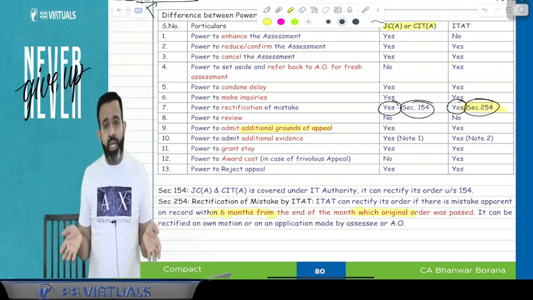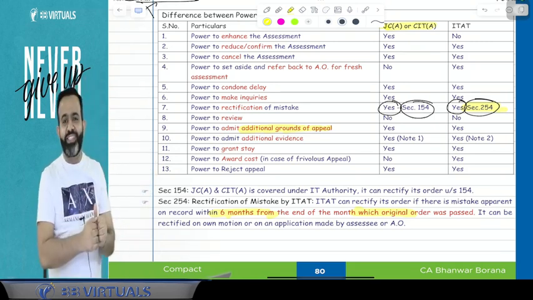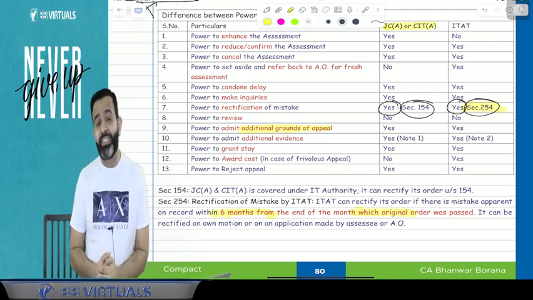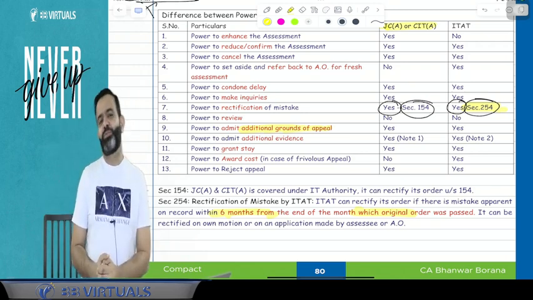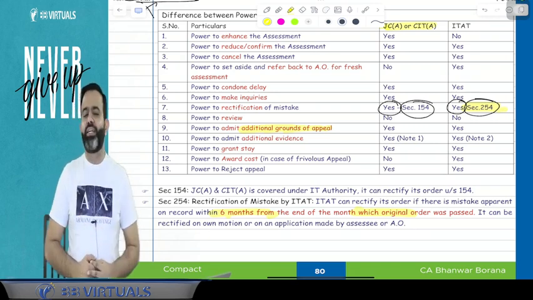But after some time, you realize that there is one very interesting case law that we missed. So now we want to give that additional grounds of appeal. Question is, is it possible? Answer is yes, it is possible. Additional grounds of appeal: can you give the additional grounds of appeal?